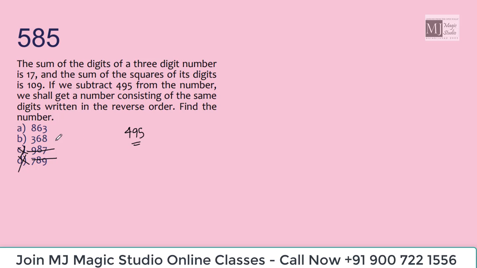368 is less than 495. We can't deduct 495 from 368. So the only option left is 863. Now let us check everything with 863. We know that the answer is 863, but let's check.